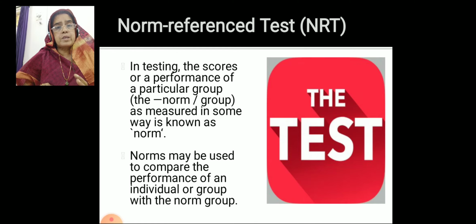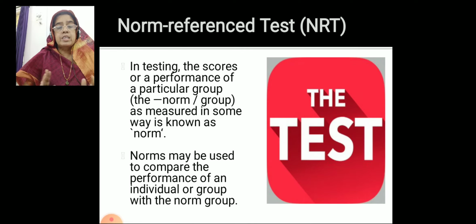And what is norm referenced test? First of all, we have to understand what is norm first. Norm is nothing but when we conduct the test, the scores of an individual or the scores of a group become the norm. For example, when I handle a class, say mathematics, 9th standard students in section A and section B, the individual score in section A is a norm to compare his score with others, and section A class becomes a norm to compare with the B section.